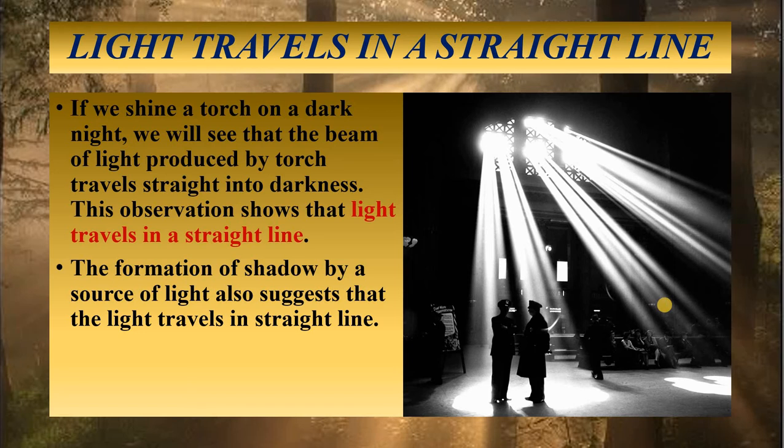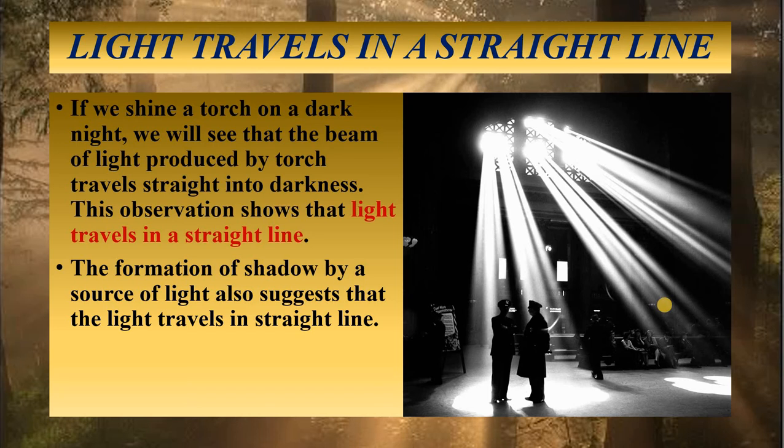Now, why is the shadow forming? I'll discuss the formation of shadow in my next class. Just for now, you have to know a little bit about shadow along with your knowledge that light travels in a straight line. This is because the shadow is formed: if light could bend and travel in a curved line, then it would have reached behind the object, and hence no shadow could have been formed.